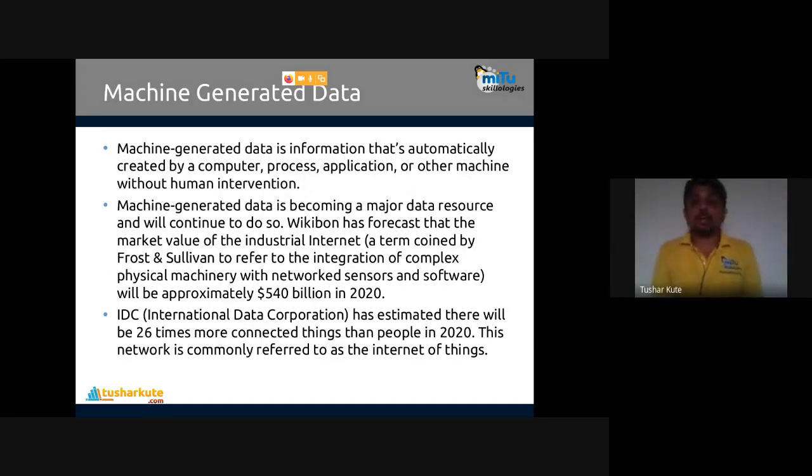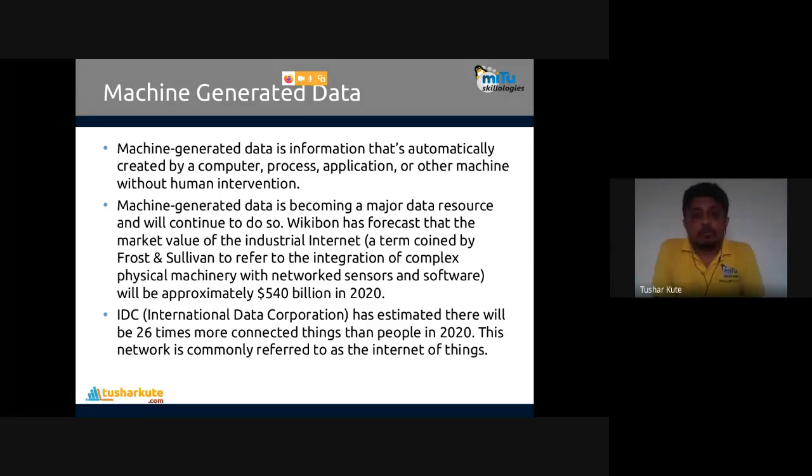Machine generated data is information that's automatically created by a computer, process, application, or machine without human intervention. Machine generated data is becoming a major data source and will continue to do so. Internet logs, like how much time I am using the internet. I am not recording it, but my machine is recording it in some different format. I am doing some operation on my system, but I am not aware of it. My machine is recording that. I'll show one log of the machine that we can use.